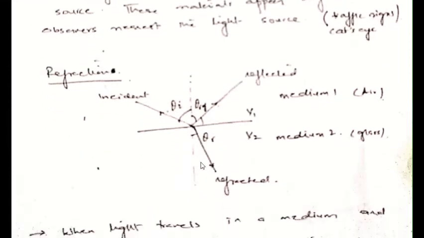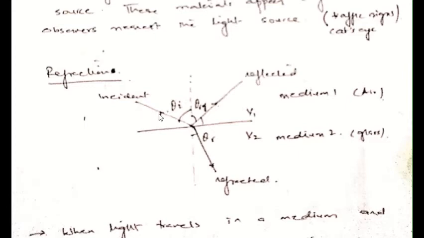Okay, the next article is refraction. What happens in refraction is that when a light is incident on a medium, and there are two different media, let us suppose medium one is, sorry, air, and medium two is glass.